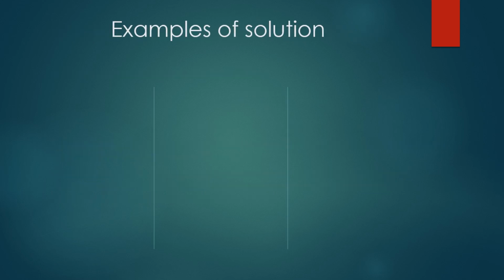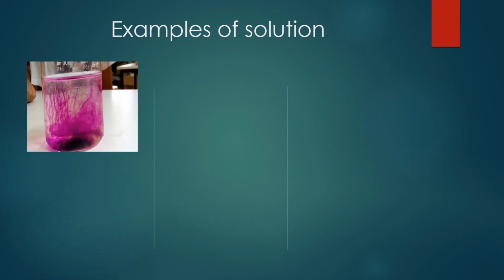Okay. Now I'm going to give examples of solution. Potassium permanganate dissolves in water. So what is solute? Potassium permanganate particles are solute. Solvent, water.